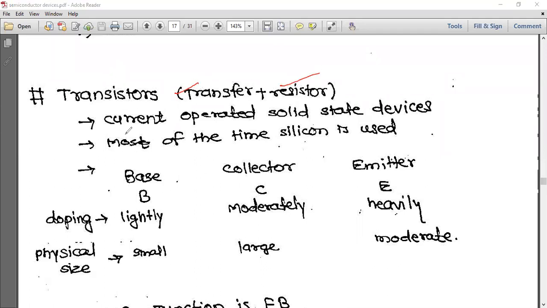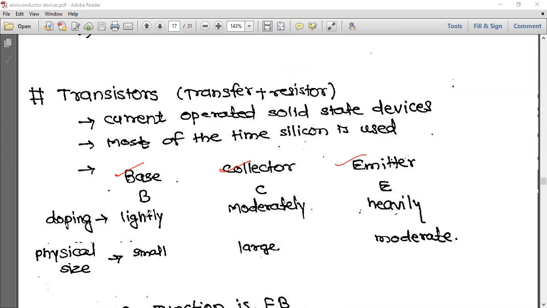Transistor. What are transistors? Current operated solid state devices. Most of the time silicon is used. So now how many terminals are we having? Three terminals: base, collector and emitter.